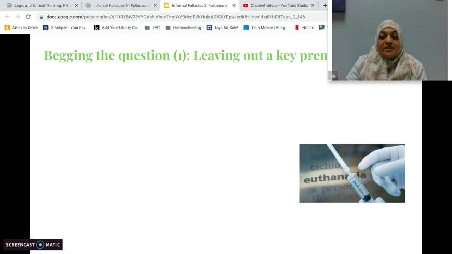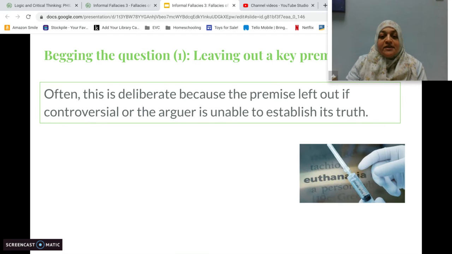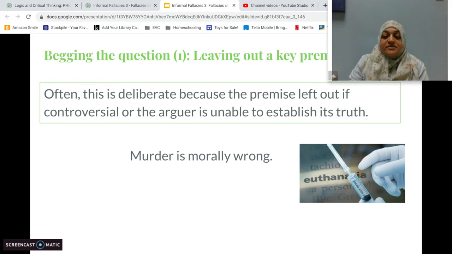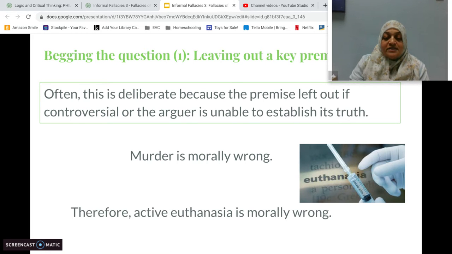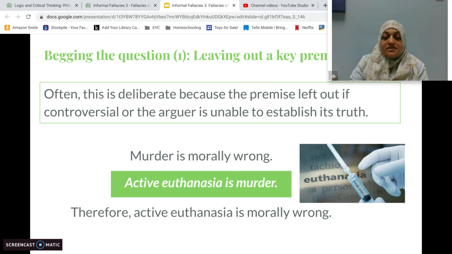The first type of begging the question is leaving out a key premise. Often this is deliberate because that premise might be controversial, or the arguer can't really prove that that premise is true. So, for example, if someone were to make this argument, murder is morally wrong, therefore active euthanasia is morally wrong. They've made a jump here from murder being wrong to active euthanasia being wrong. And there's a missing premise in there. They've left out the key premise. The key premise is that active euthanasia is murder, right?